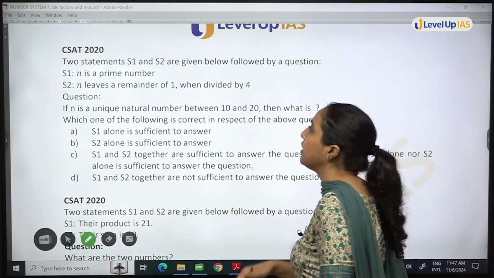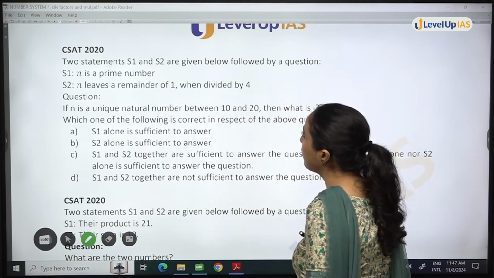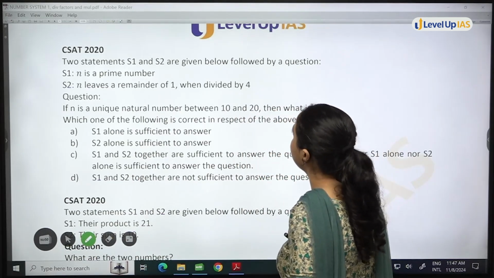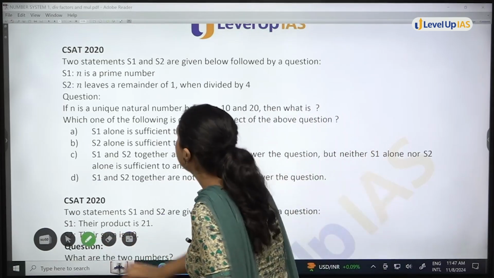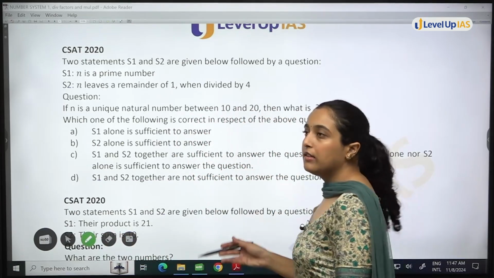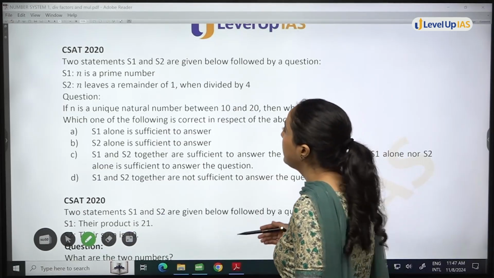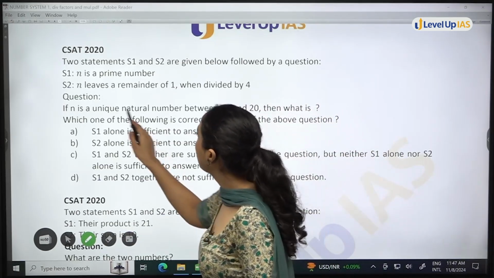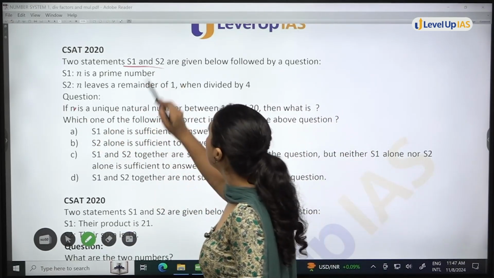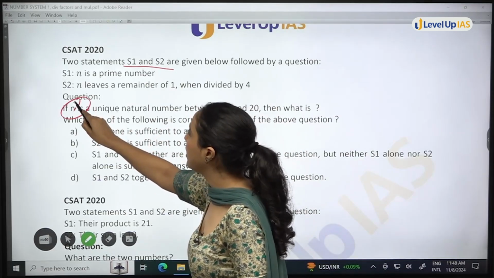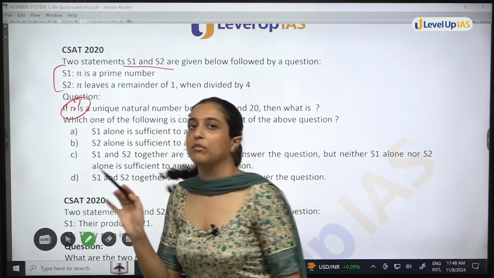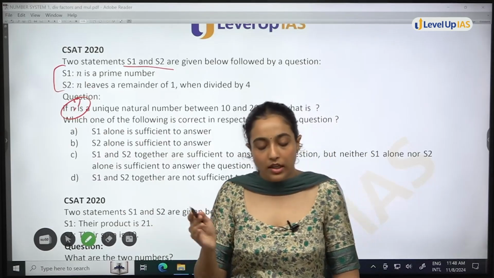Now we are done with 2021 and 2020 questions are starting now. So, first thing is two statements. Again, a statement question, where S1 and S2 are given, and n is unique. Firstly, don't read the statements first. Read the question.